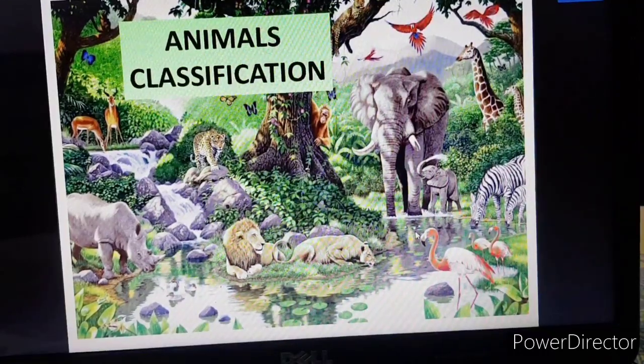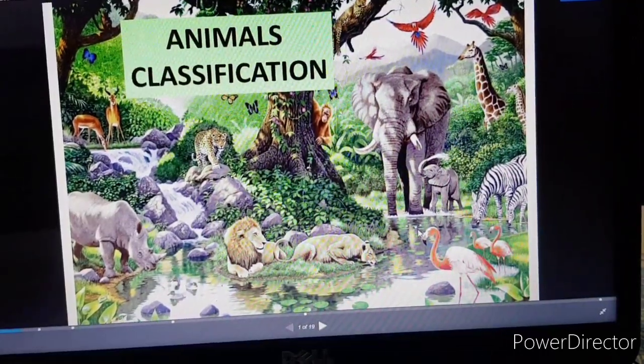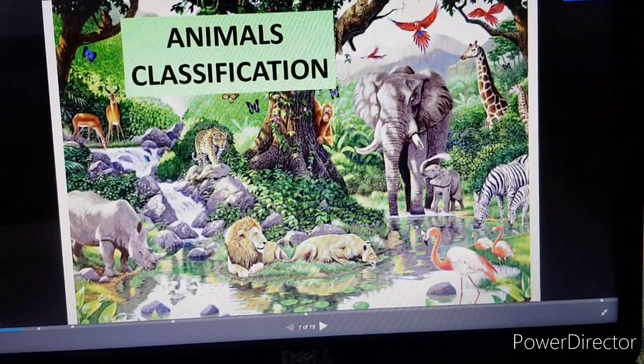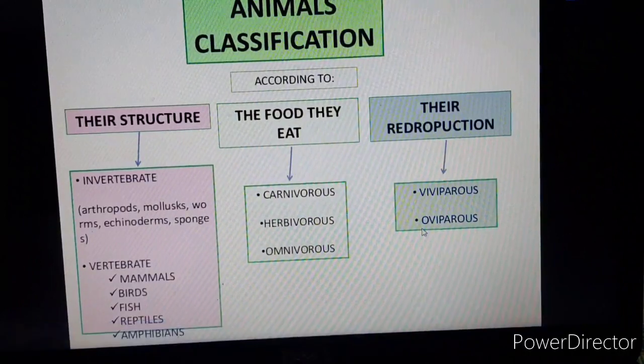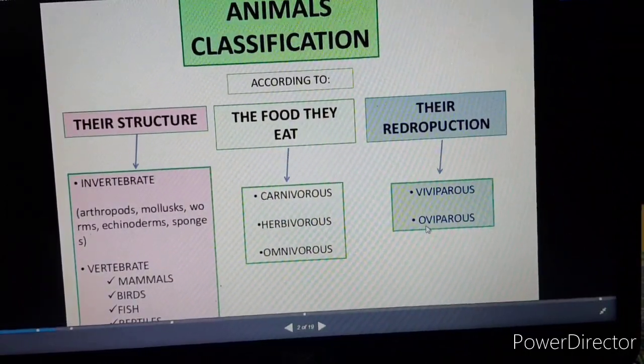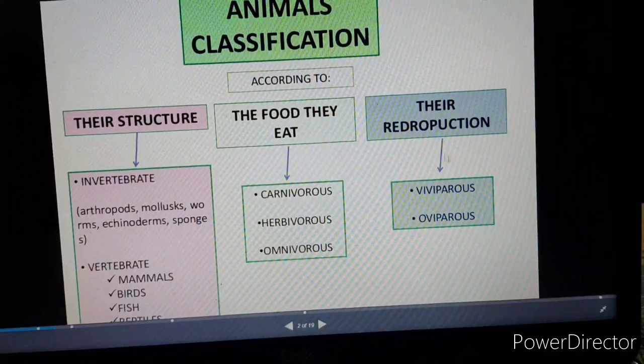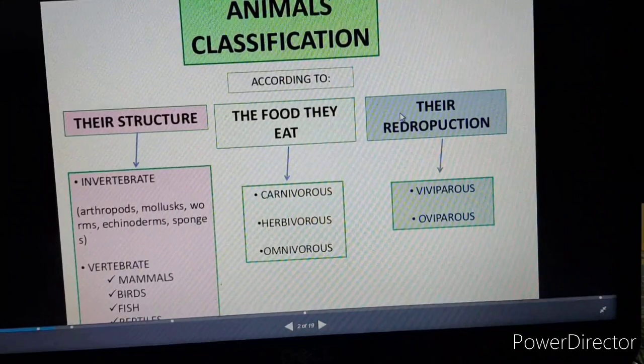Hello students, today's topic is animal classification. So let us begin. Animal classification. Animals are classified according to their structure, the food they eat and their reproduction.